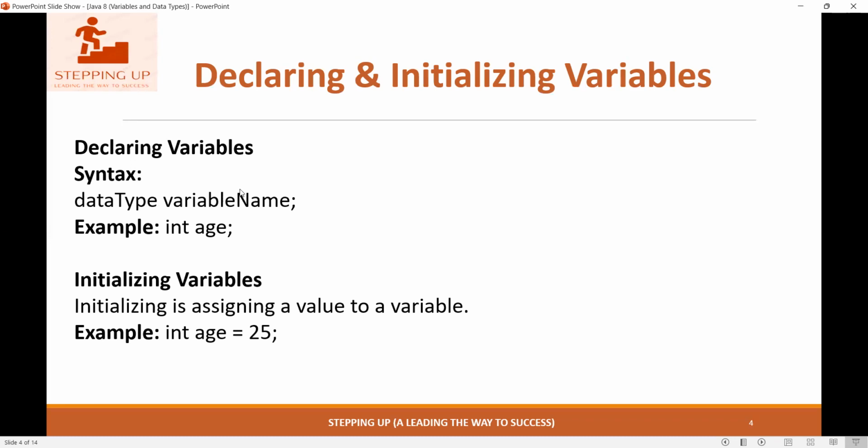So, declaring variables. We first write the data type and the variable name. For the variable name, we follow the convention. Like int is the data type and age is the variable name. Sometimes we want to initialize the variable. If the value is not given, we have to give it, or initialize it. So we write int age equals 25. We assign some value to it.